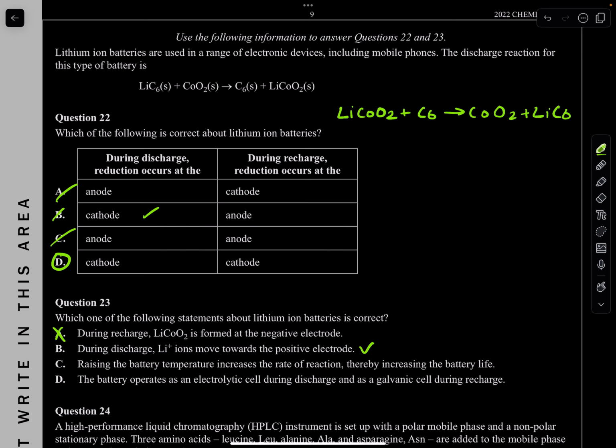Let's have a look at more. Raising the battery temperature increases the rate of reaction. True, thereby increasing the battery life. Rubbish. If you're increasing the rate of reaction, you're increasing the rate of other side reactions, which deteriorates the battery life. So absolute rubbish.